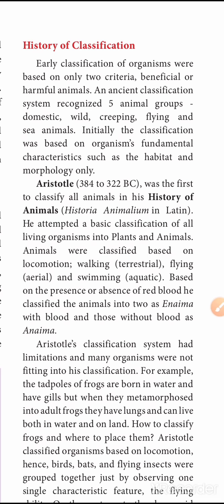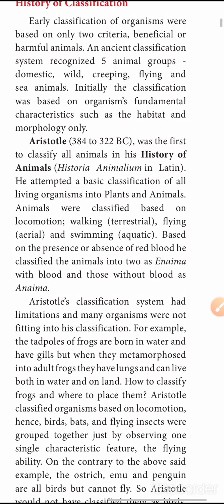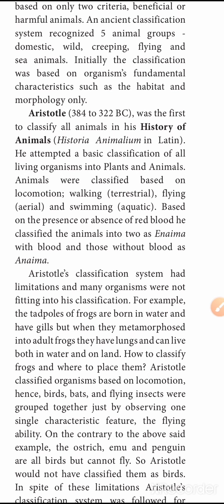For example, the cockroach uses its antenna-like structure for locomotion.